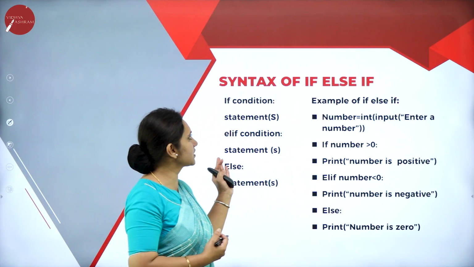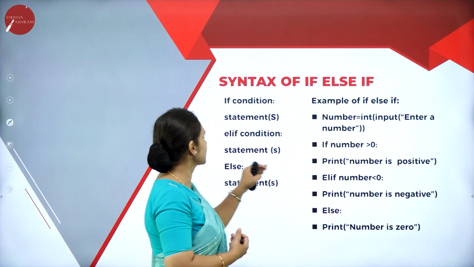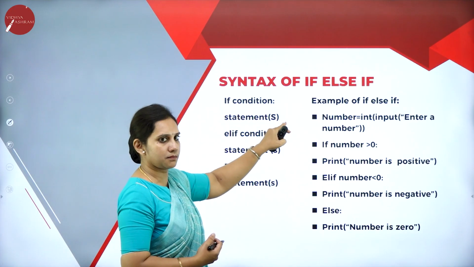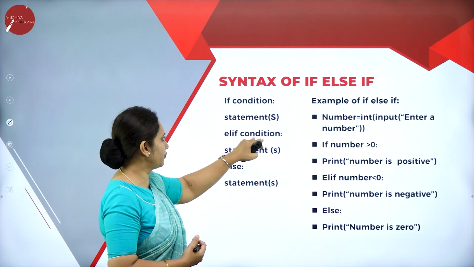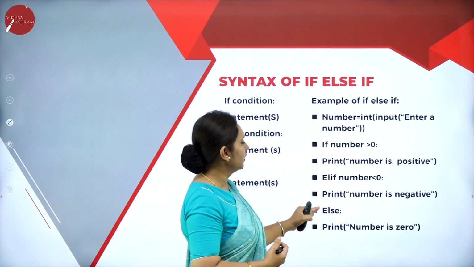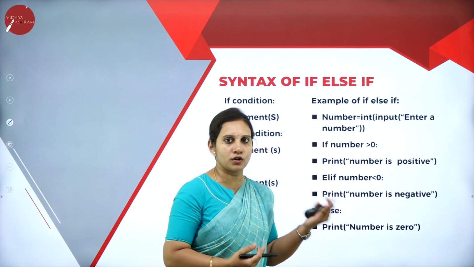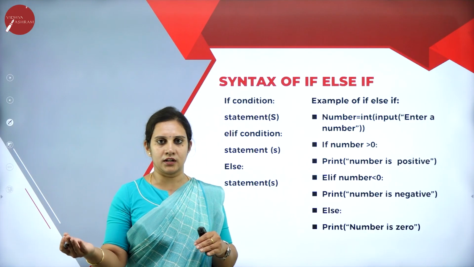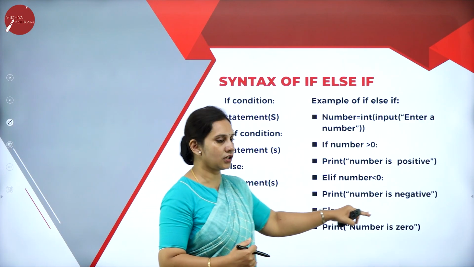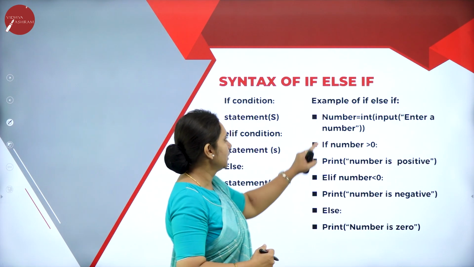So next we have the syntax for if else if. This is also a selection construct. The syntax goes like this: if condition, statement. Next, else if condition, statement, else statement. Here I have taken a number that is positive or negative, or if it is not positive, then it has to be negative. If it is not negative also, it has to be, at the last, 0. So here we'll see how the statement takes place.